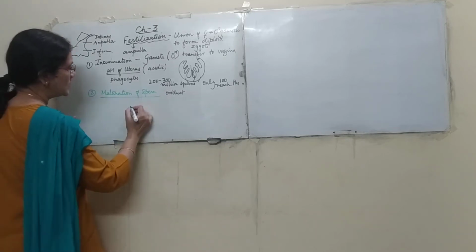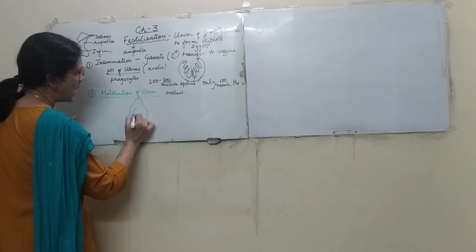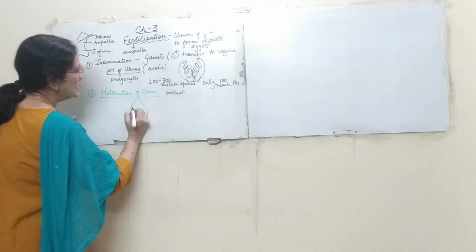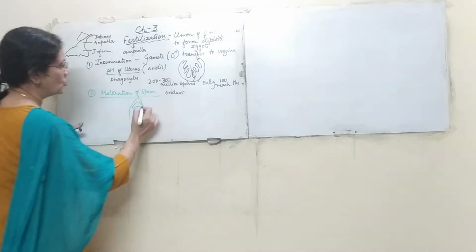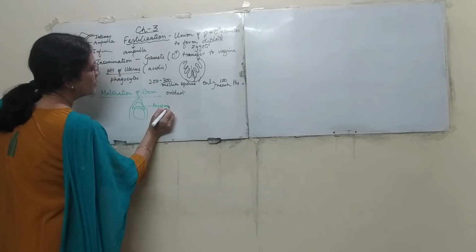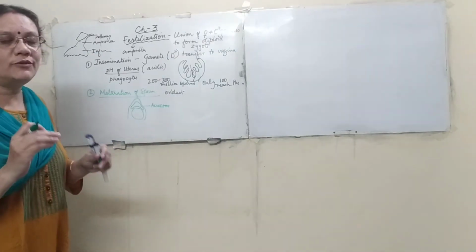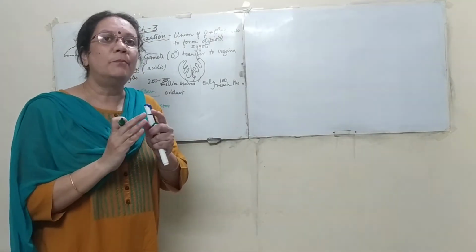What happens? We have seen that this is the head of the sperm and the nucleus. The nucleus is covered by a cap-like structure which is known as the acrosome. Now the wall of this acrosome becomes thin because it has to break down.